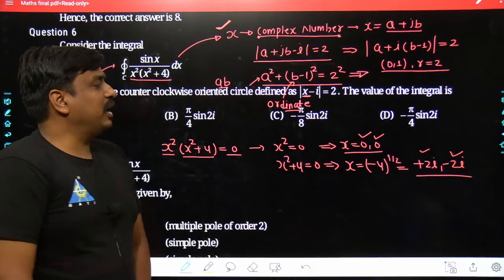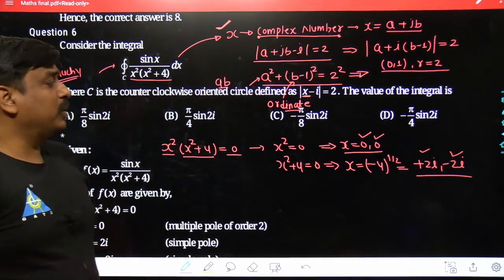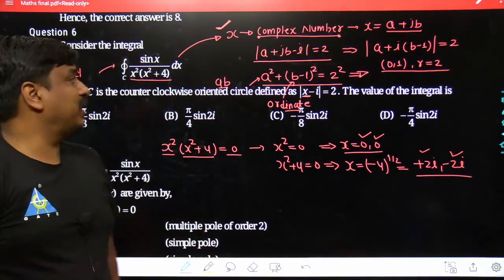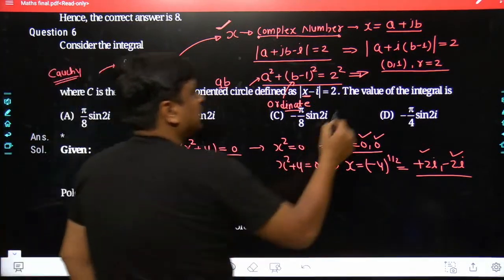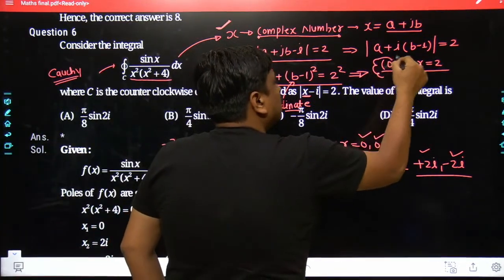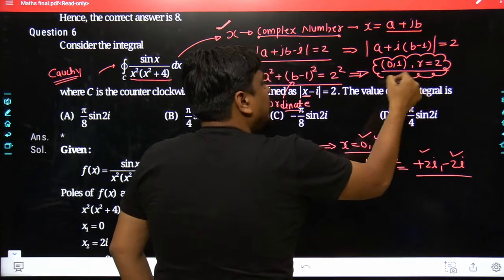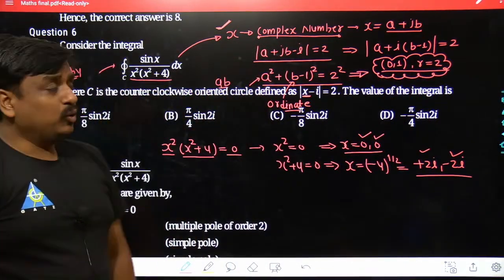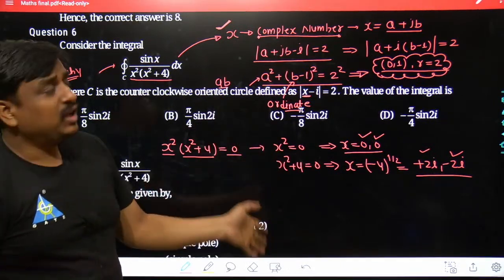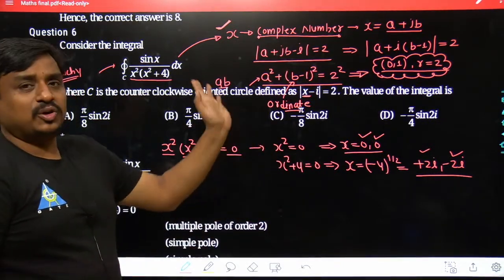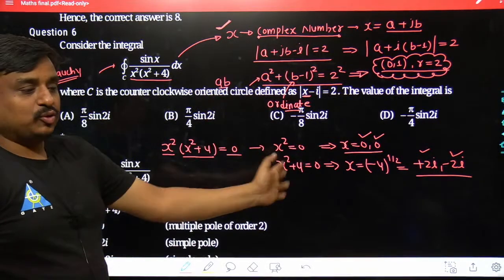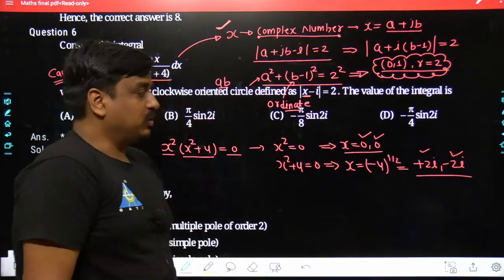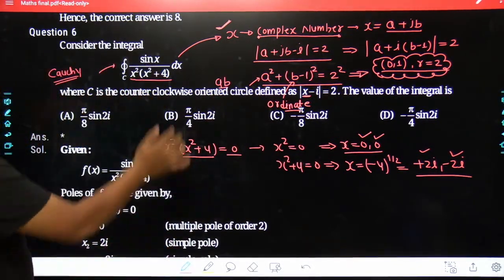But anyways, now you have to look into, out of these 4 singular points, which singular points are getting enclosed by this circle. If none of them is getting enclosed, by default its closed line integral would be 0. If one is getting enclosed, you have to take the residue along that point. If 2 are getting enclosed, you have to take the residue along that point as well as the first point, and so on and so forth. Till this point, probably each and everything must be clear.